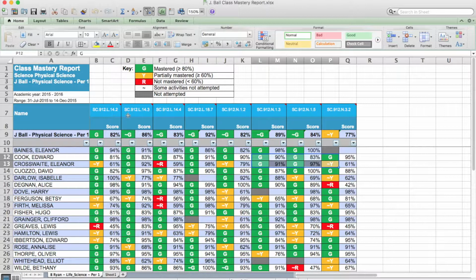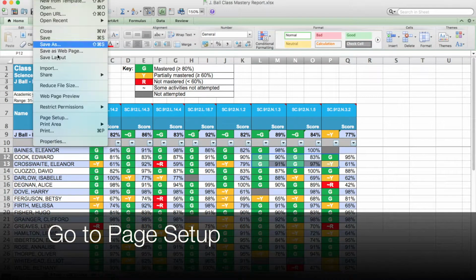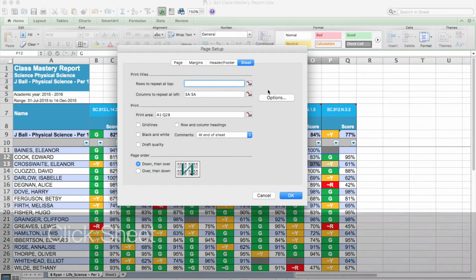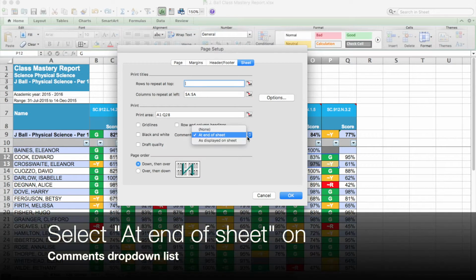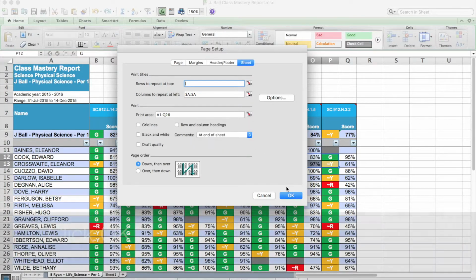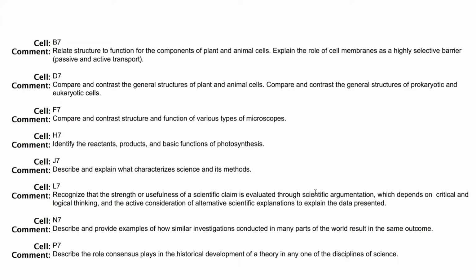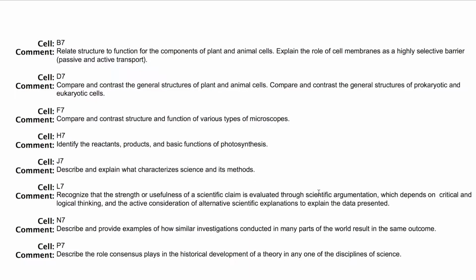You can also print out the standards information with your report by going to Page Setup, click on Sheet, then make sure the Comments dropdown says At End of Sheet. This way, a page that looks like this will print with your Class Mastery Report.